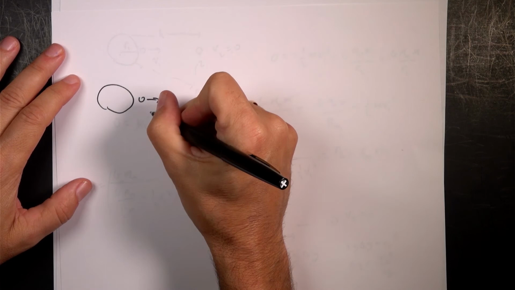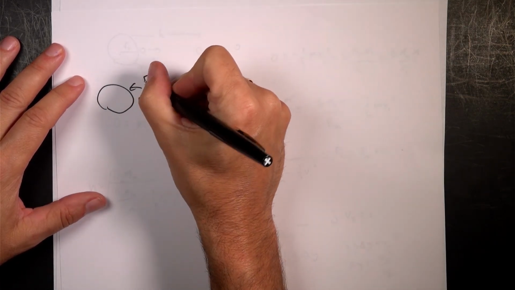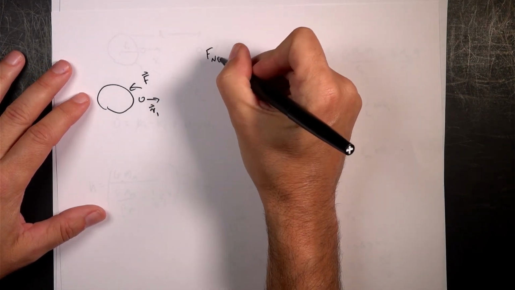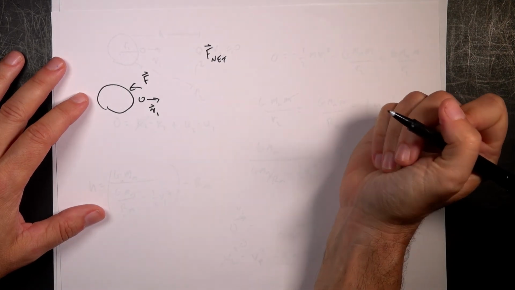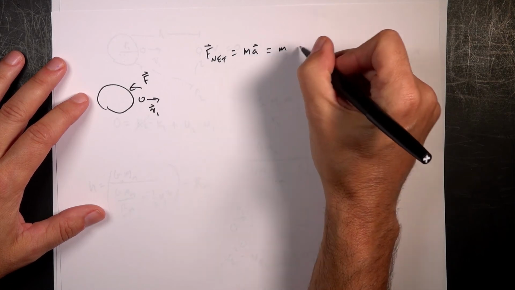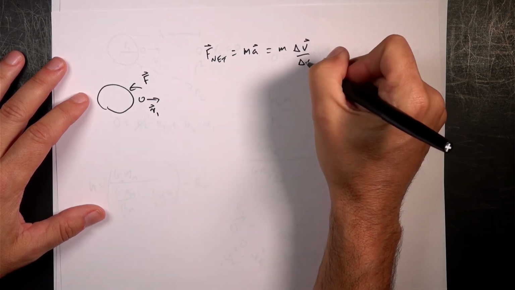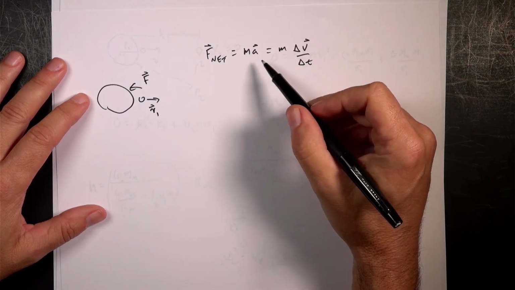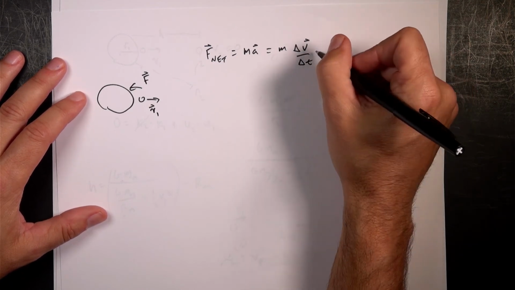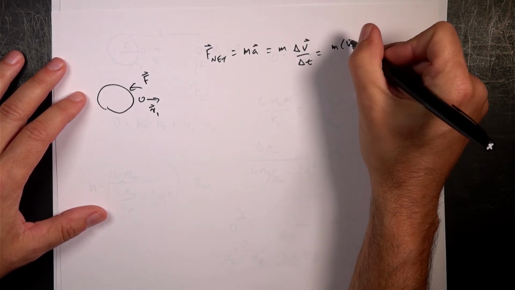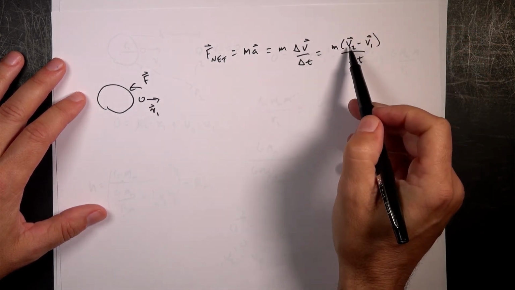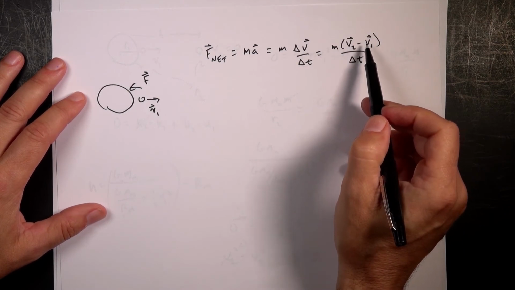But suppose I have a velocity v1 and I have a force F, and those are vectors. Then I can say this, F net, and I'm going to do this the acceleration way, even though I prefer the momentum way most of the time. F net is going to be ma, which is m delta v over delta t. If the time interval is small, then the force doesn't really change that much, and I can just say the acceleration is a change in velocity over the change in time. And this is going to be m times v2 minus v1 over delta t. That's going to be my change in velocity. v2 is the velocity at the end of the time interval. v1 is the velocity at the beginning of the time interval.